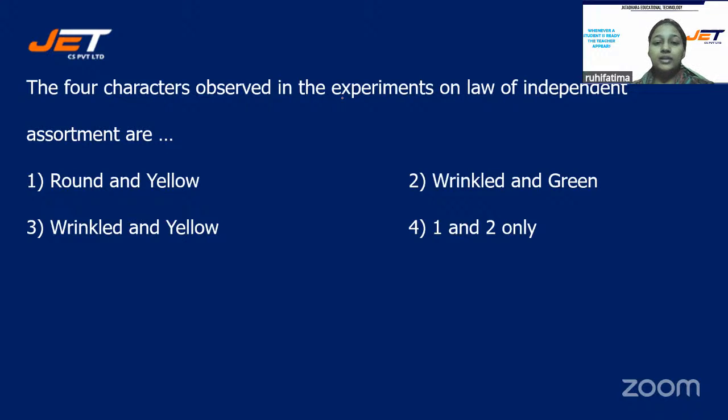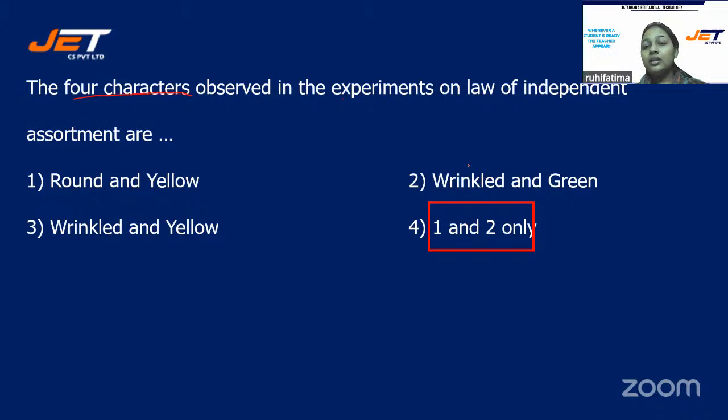Alright, revealing the correct answer, that is option number four, one and two only. Kanna, Ramcharan, Kirtana, Harika, Sagar, Jyoti, you all are correct. Lokesh, you are also correct. See, the question itself is saying four characters. Four characters means round and yellow were selected. These are two characters.